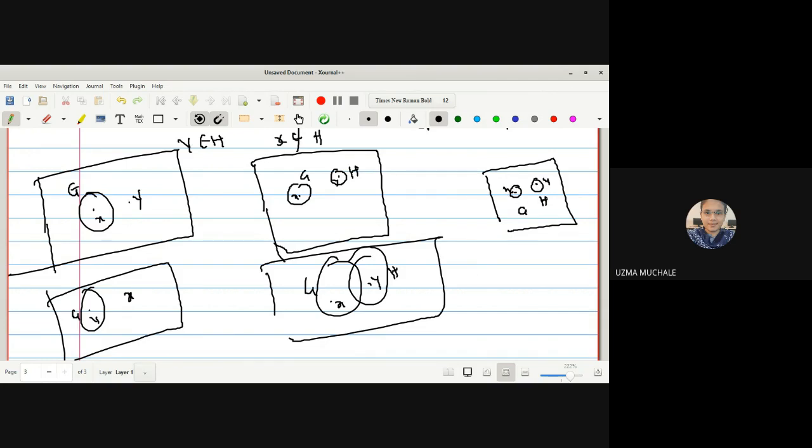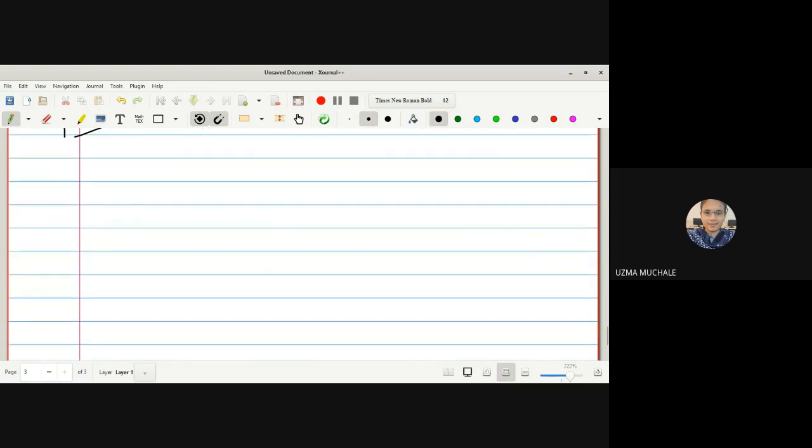Are you getting what the differences in T0, T1 and T2 space are? In the T0 space, we only have to find one open set. But in T1 space, we have to find two open sets. In T2 space, we have to find two disjoint open sets. The word disjoint shows one more extra condition. So the collection of T2 spaces becomes smaller and smaller. As you increase the number of conditions, it becomes smaller and smaller.